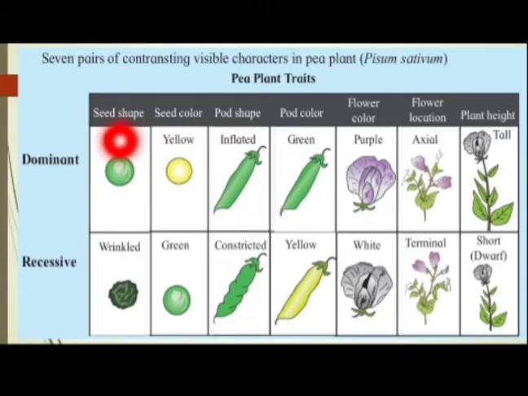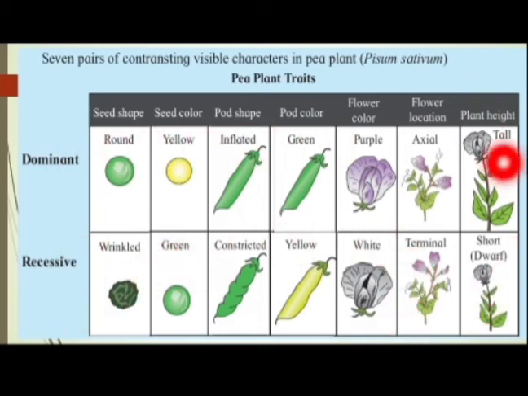First, seed shape, then seed color, pod shape, pod color, flower location and plant height or height of plant. Right. Here all these 7 pairs of contrasting characters, they show the dominant and recessive characters.